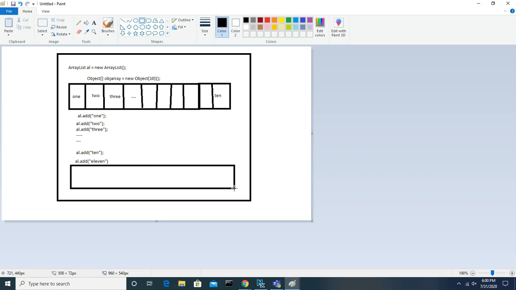Yes, dynamically. But how does it work internally? Generally, ArrayList will dynamically increase and dynamically decrease. That's what you know. But internally, what algorithm does it use, how does it dynamically increase and decrease? That's what we are going to understand.